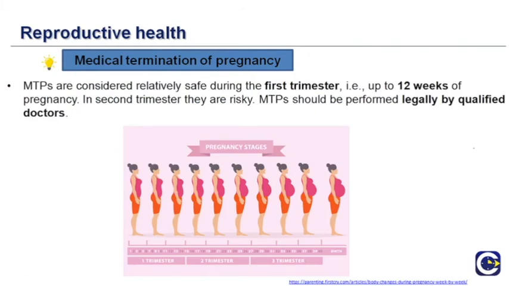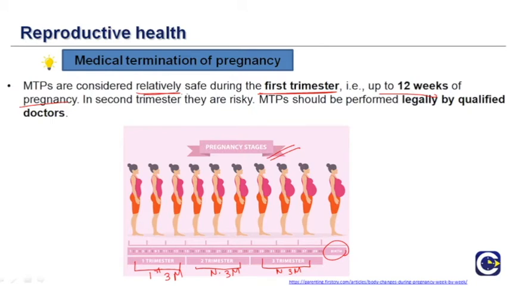Medical termination of pregnancy is considered relatively safe during the first trimester, that is up to 12 weeks of pregnancy. Let's look at the pregnancy stages. There are three trimesters: the first trimester, the second trimester and the third trimester. After the third trimester, the birth of the baby takes place. The first trimester includes the first 3 months, the second includes the next 3 months and the third includes the next 3 months. So 3 months, 6 months, 9 months. This is the whole condition.